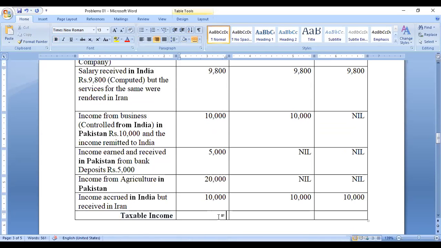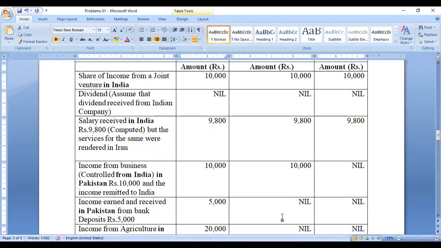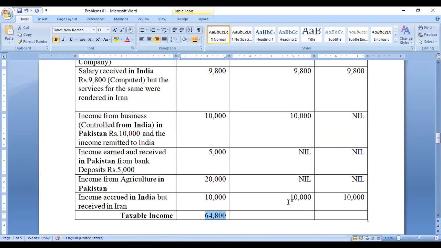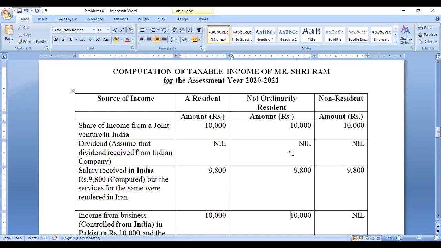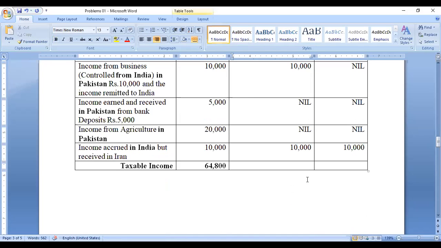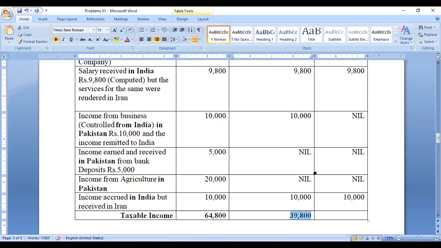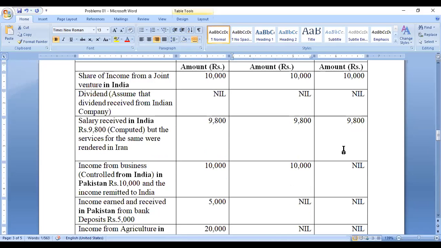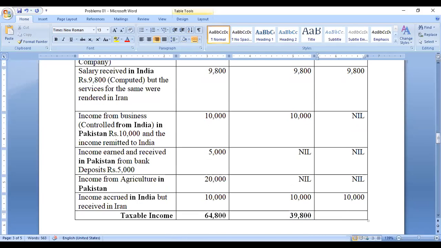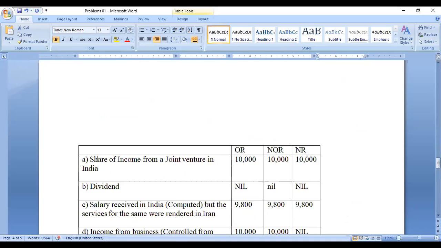So 64,800 is taxable if he is in the category of ordinary resident. If he is not an ordinary resident, the taxable amount is 10,000, 20,000, 30,000, 39,800. So for 39,800 only he has to pay tax if he is a resident but not ordinary resident. Okay, this category: 29,800. This is the taxable amount. I will check the answer also. Okay, this is the answer.